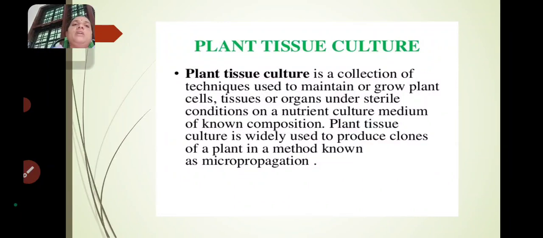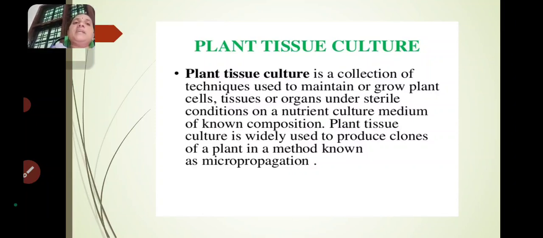What is plant tissue culture? Plant tissue culture is a collection of techniques used to maintain or grow plant cells, tissues or organs under sterile conditions on a nutrient culture medium of known composition. Plant tissue culture is widely used to produce clones of a plant in a method known as micropropagation.